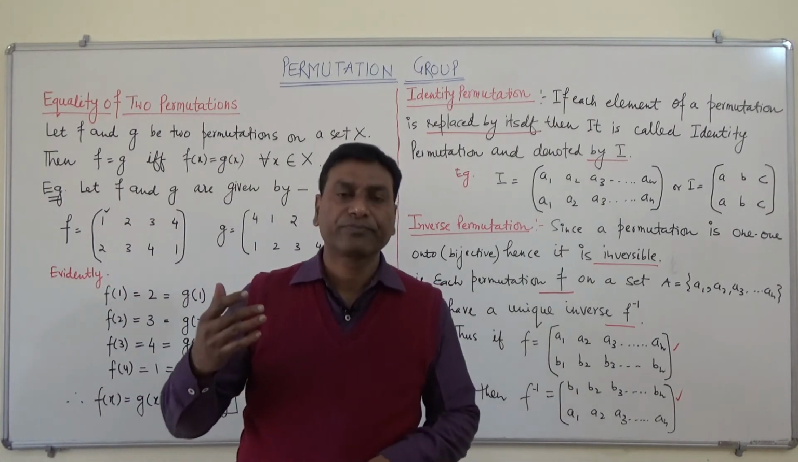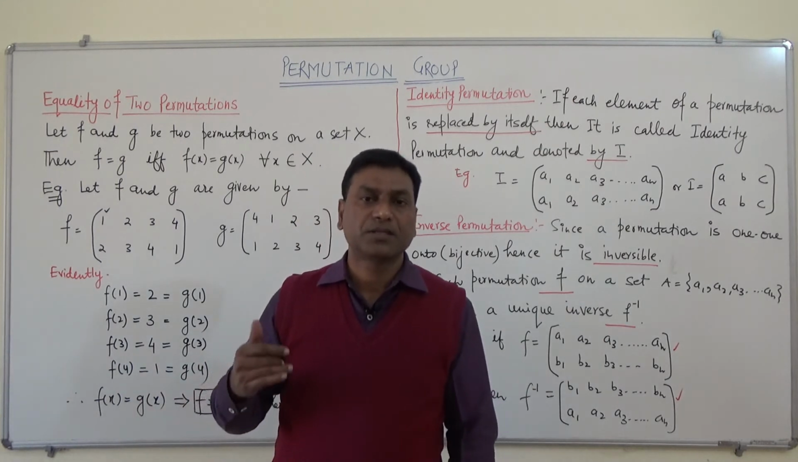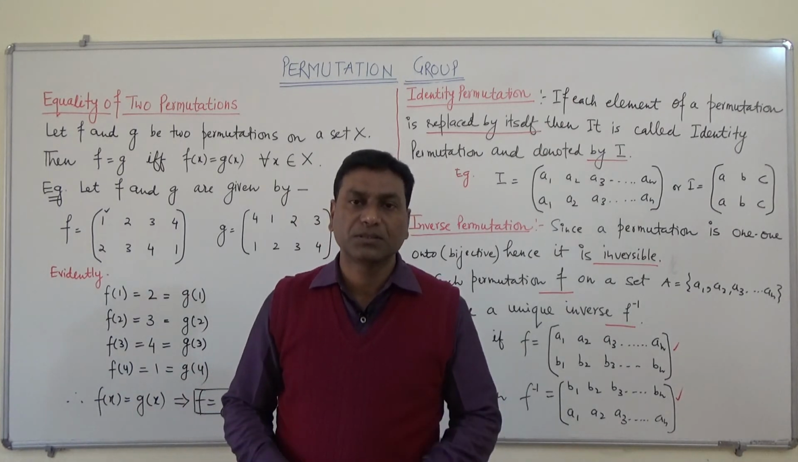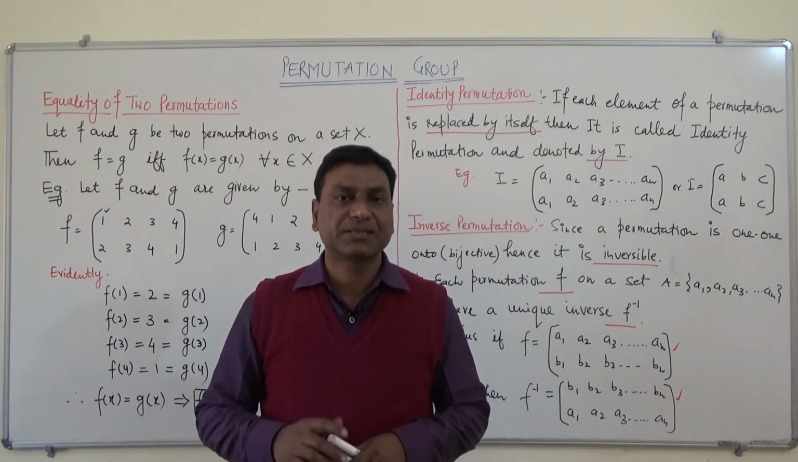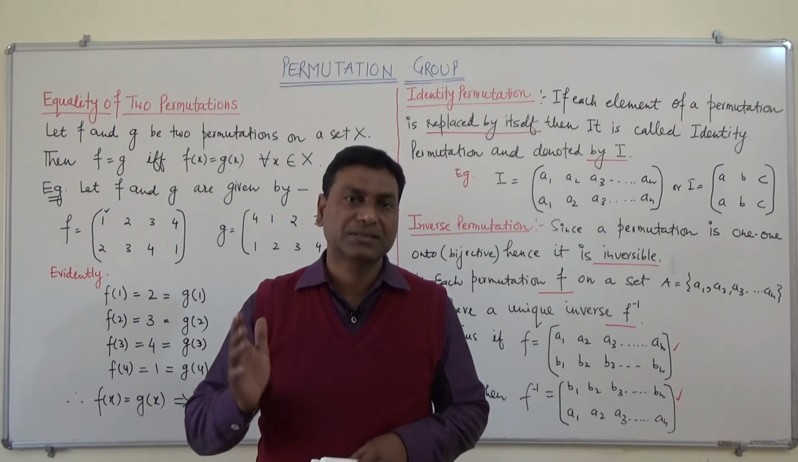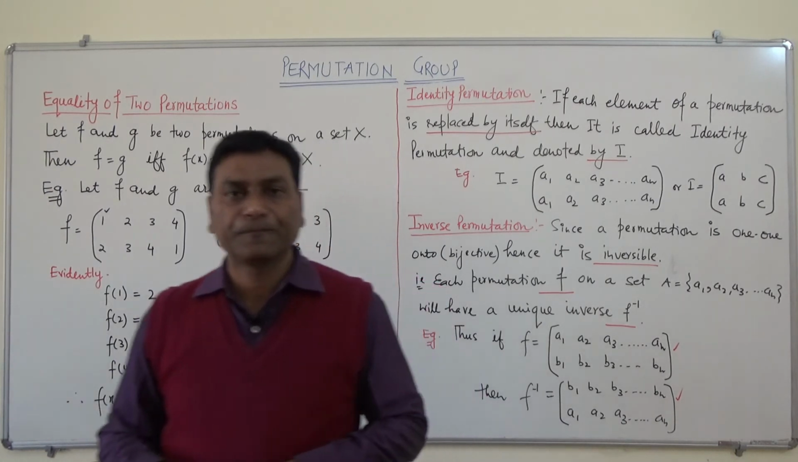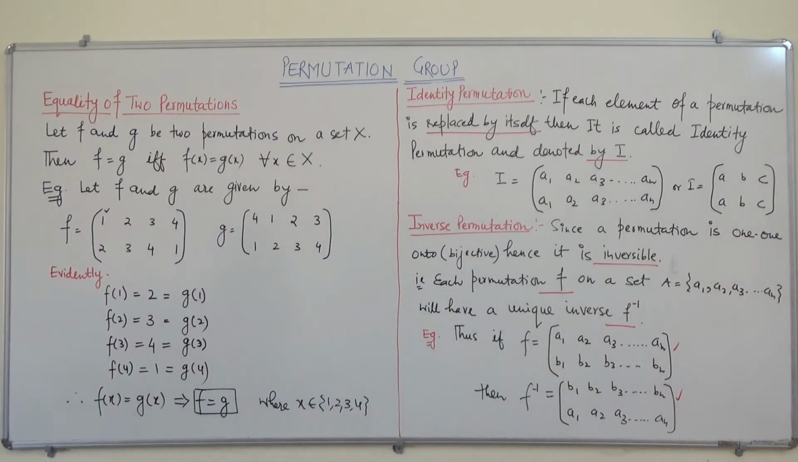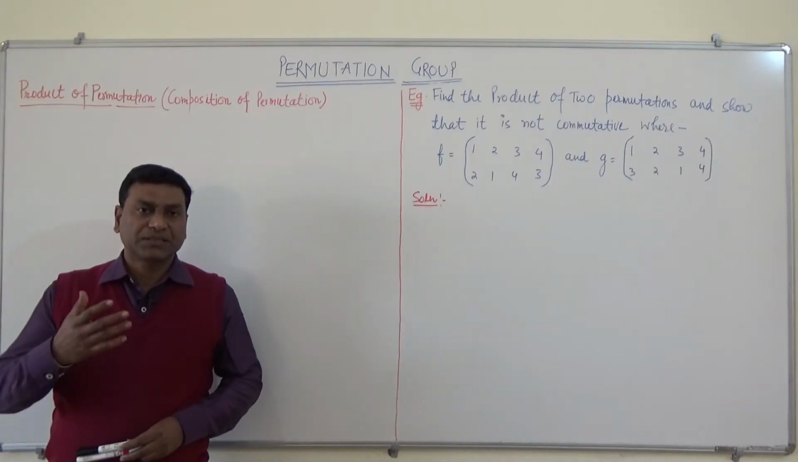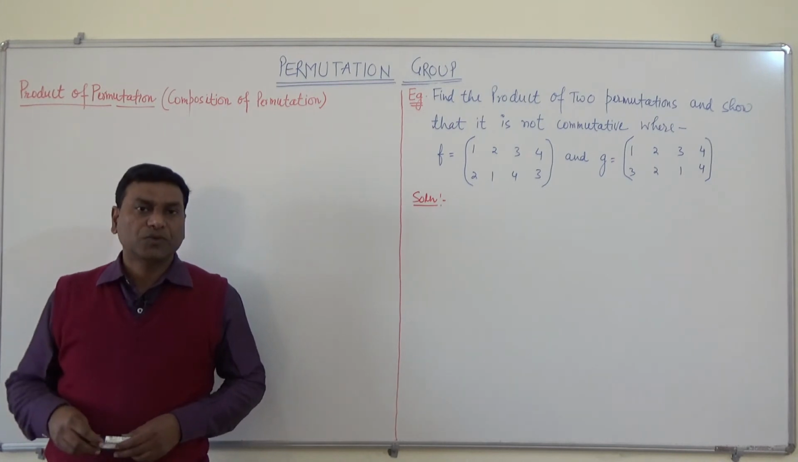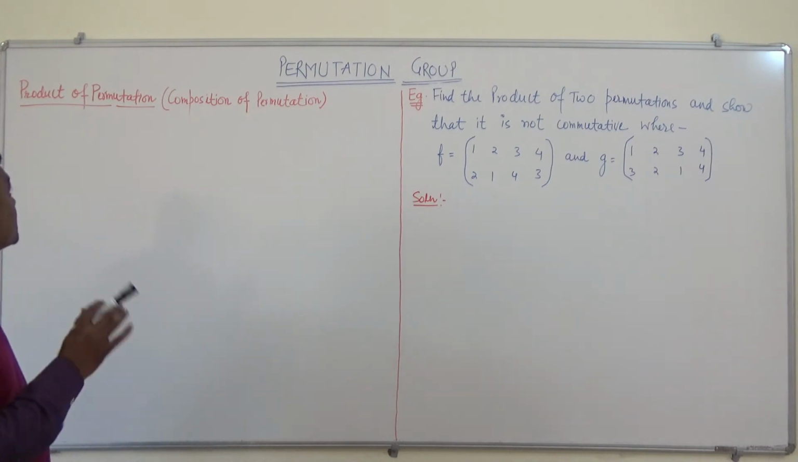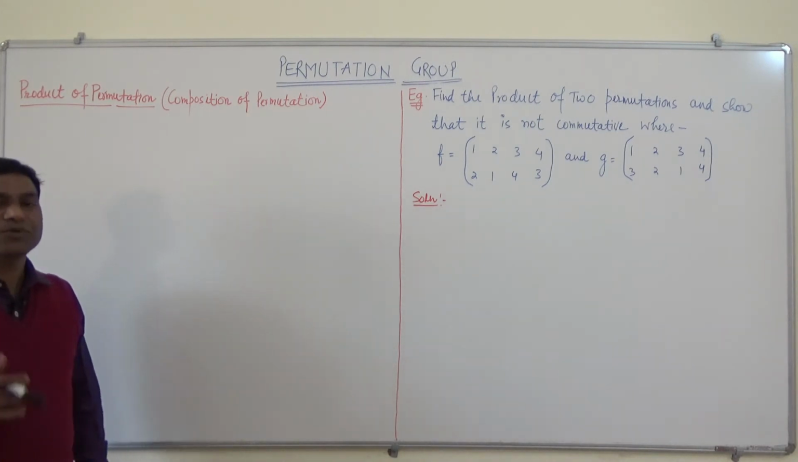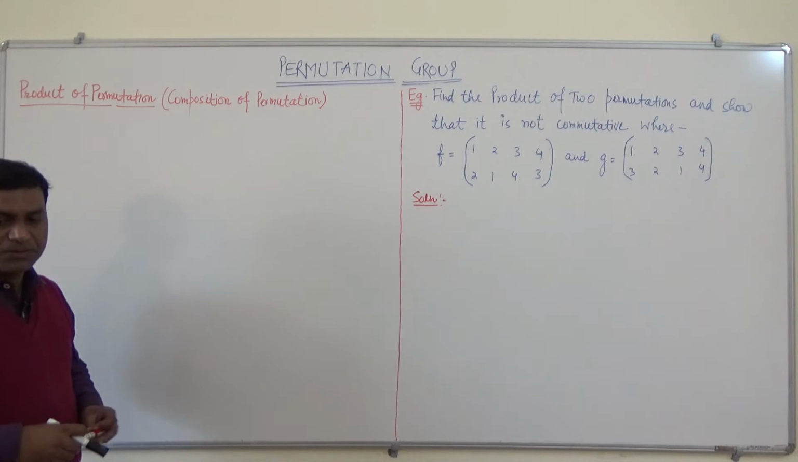Now we will see some more operations on this permutation. Like we know that its multiplication is not commutative, but it is associative. So let us see. Now we will see the product of two permutations. This product of permutations is also known as composition of permutations. So let us see.